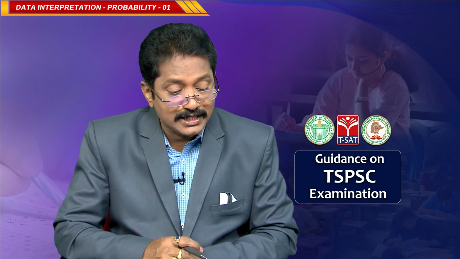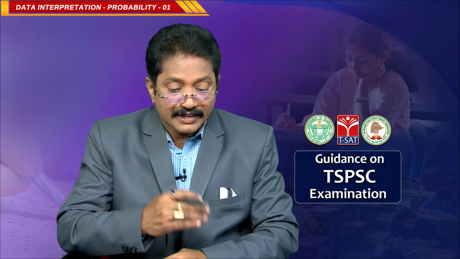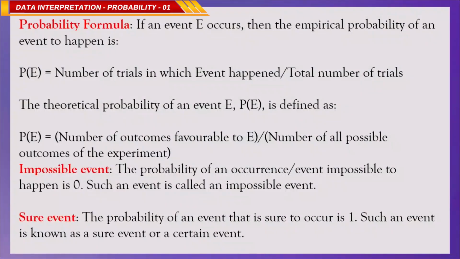Now we will see the probability formula. If an event E occurs, then the empirical probability of the event is the number of trials in which the event happened divided by the total number of trials. And the theoretical probability of an event P of E is defined as the number of outcomes favorable divided by the number of all possible outcomes.